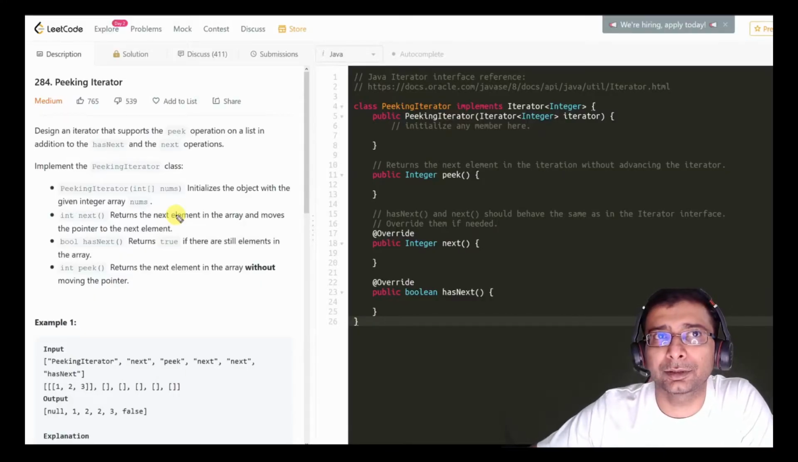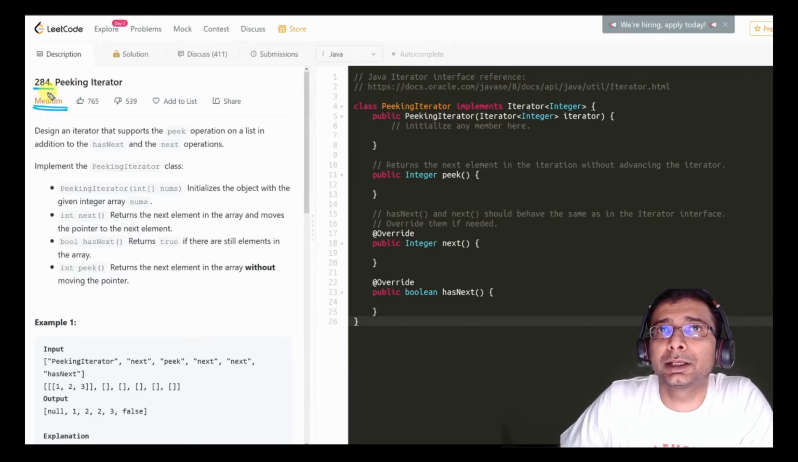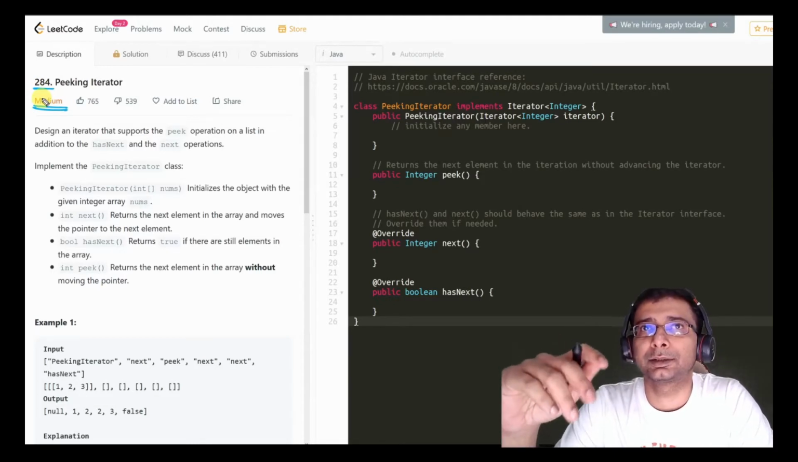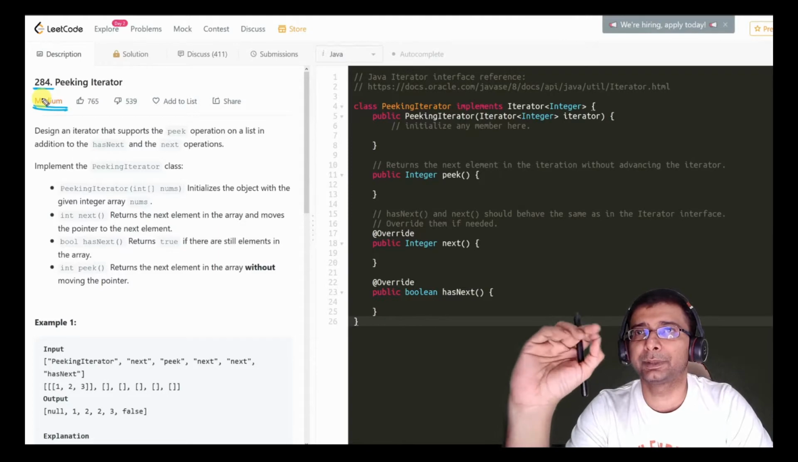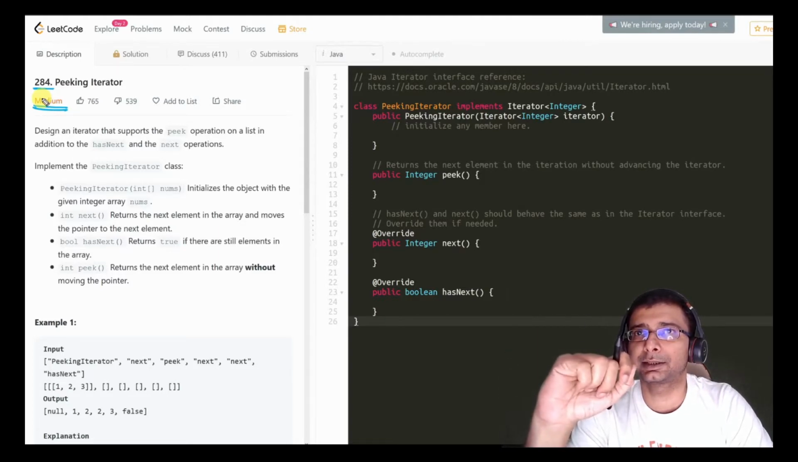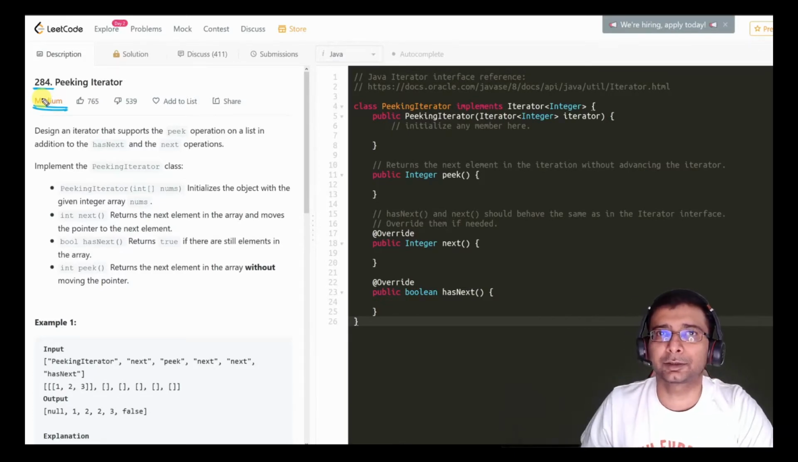So today we are going to look at another medium level problem from LeetCode. The problem number is 284. It's called Peeking Iterator. The problem says: design an iterator that supports the peek operation on a list, in addition to the hasNext and next operations. Implement the PeekingIterator class. And there are some constraints to it as well.